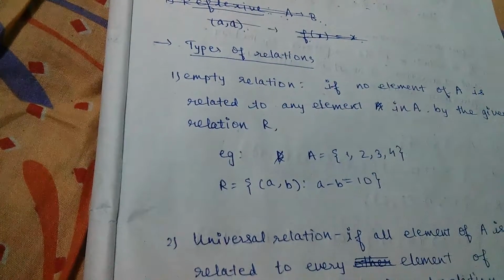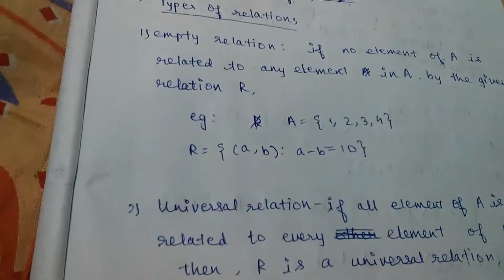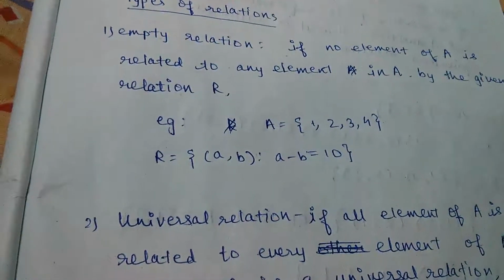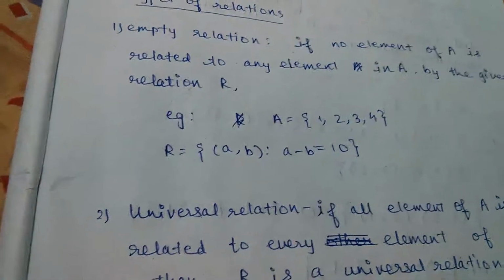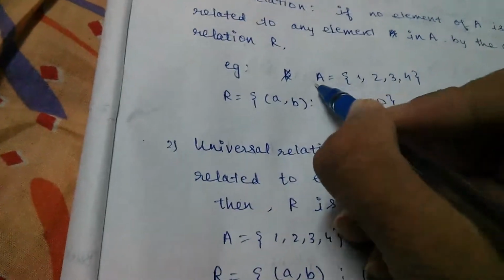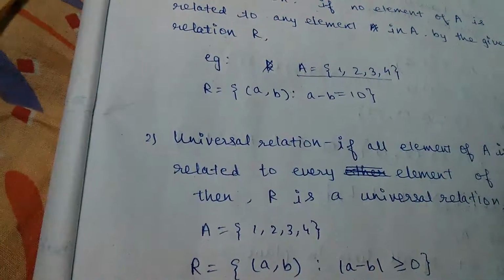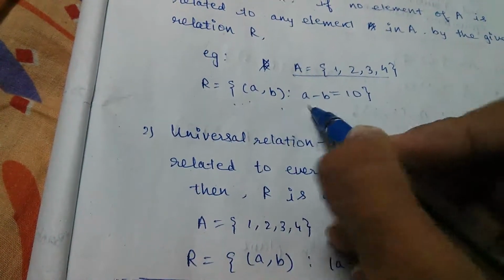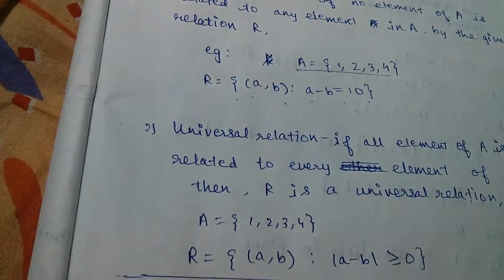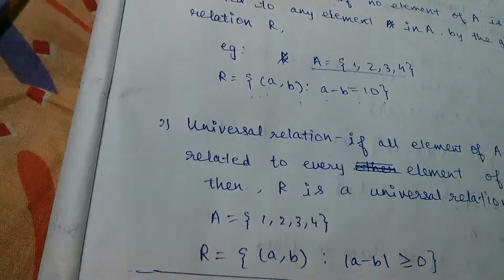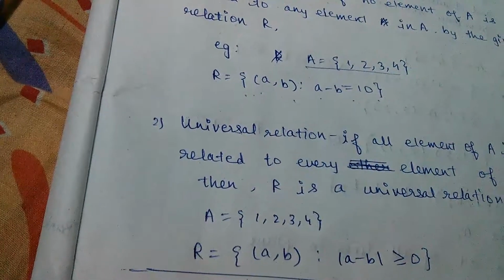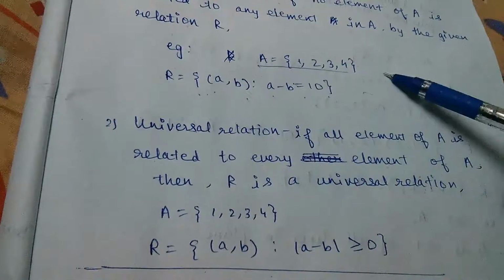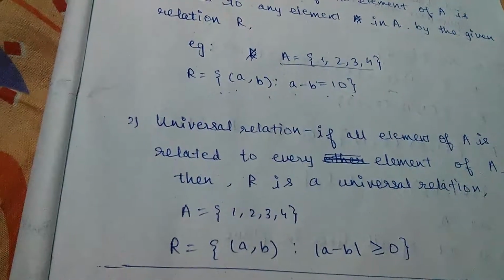An empty relation: if R is a relation on A such that no element is related to any element in the given relation, then it is said to be an empty relation. For example, if we have a set A equal to {1, 2, 3, 4}, and we take a relation R given by (a, b) such that a minus b is equal to 10, then we can see that none of the elements is related to any other element, neither to itself. So it is an empty relation since there are no elements in it.